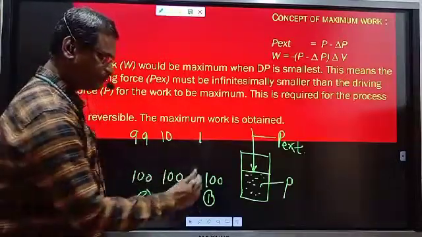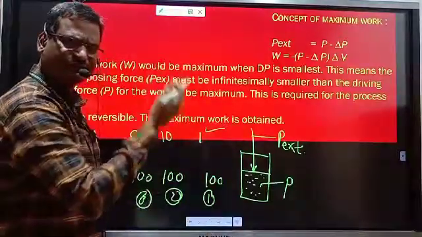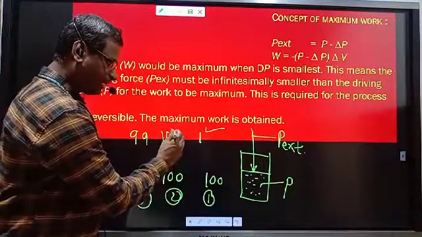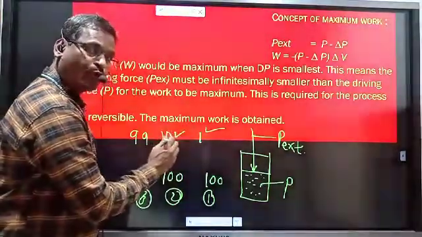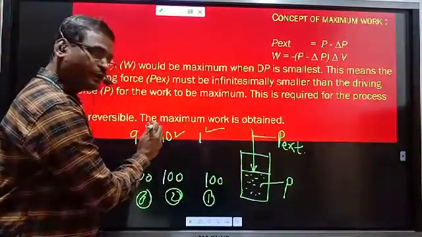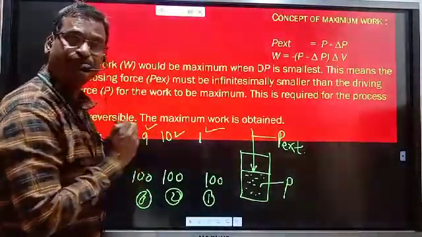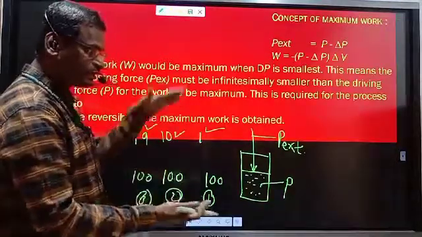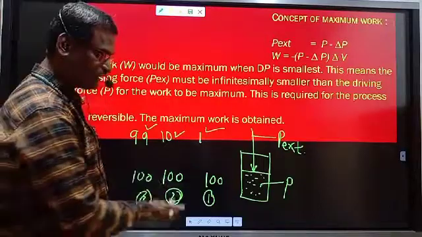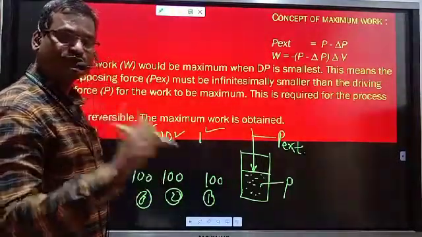Fast expansion is in the first case, a sudden expansion in one step. Here expansion is slightly slow compared with the first process, and here it is with the minimum speed, because the opposing pressure is greater. Expansion takes place but with a very low speed.